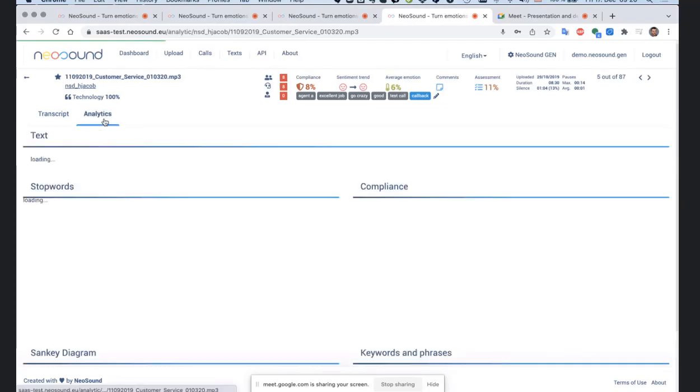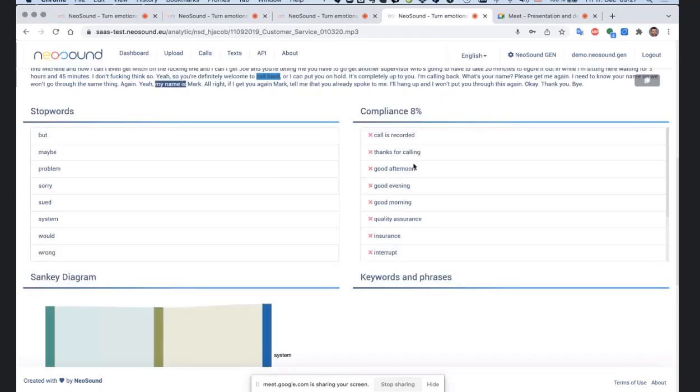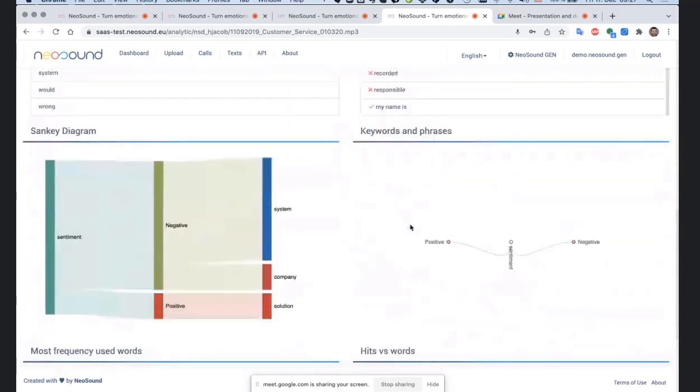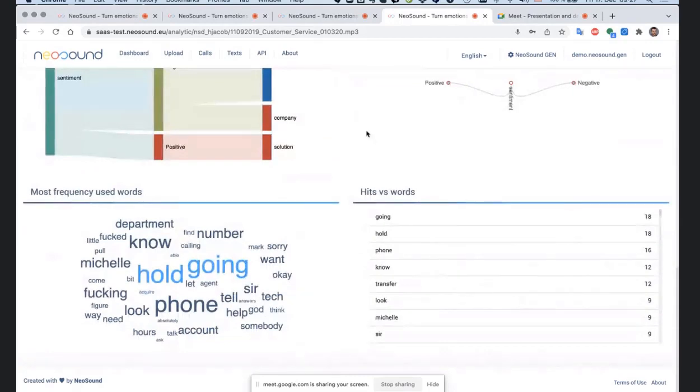What else do I have here? I have some detailed analytics about the list of the stop words detected in these conversations, once it is loading. Also what compliance words were used and not used, and some additional details.